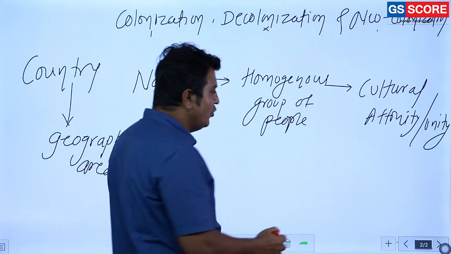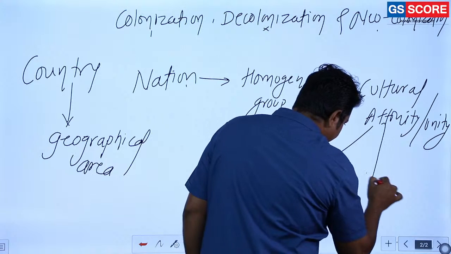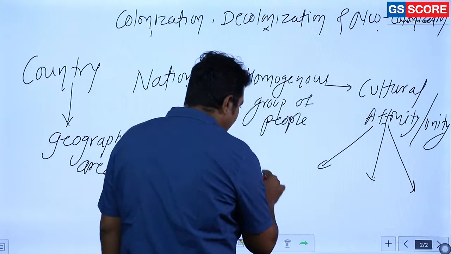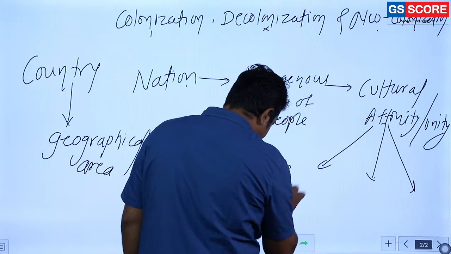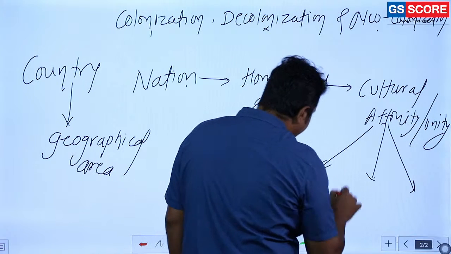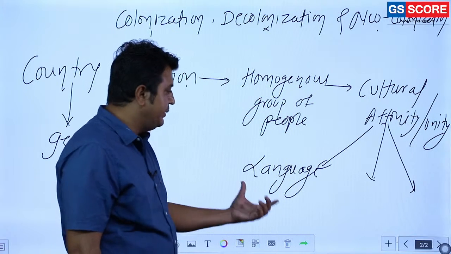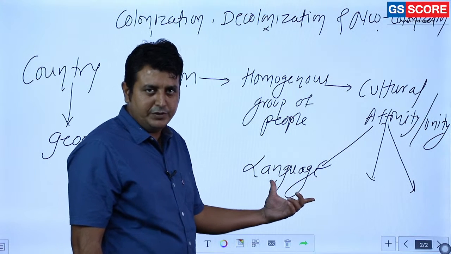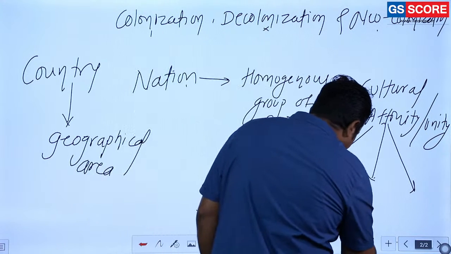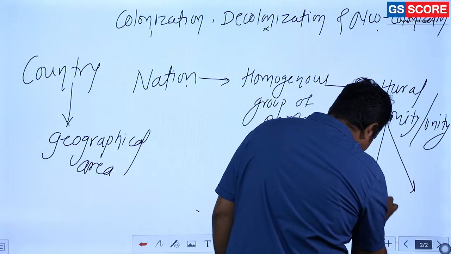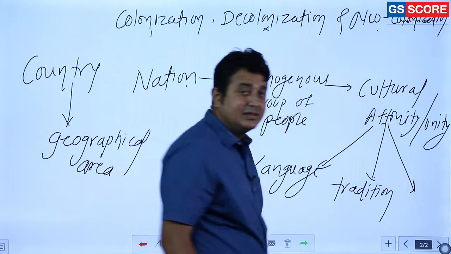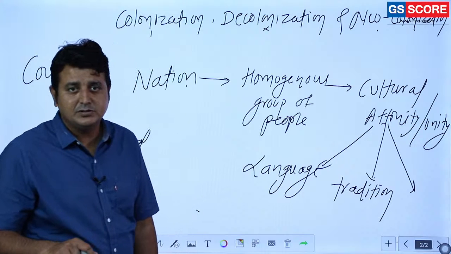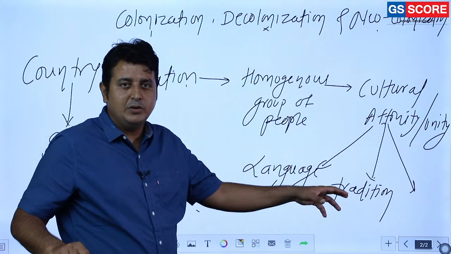There are three important factors responsible here. First, of course, language. You know that most of the nation states are formed on the basis of language. Next, tradition, maybe the ethnic tradition, belonging to one particular family, one particular group.